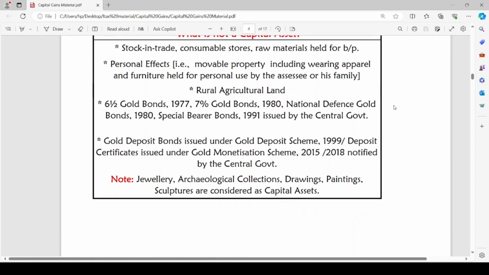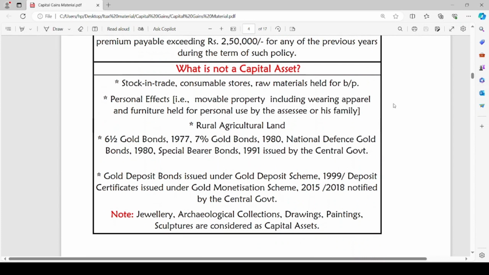What is not a capital asset? Stock in trade, consumable stores, raw material held for business or profession. These are used to trade. Stock in trade or consumable stores, raw materials, these are used in either manufacturing process or are used as part of trading in the business of the assessee. In such a case, it is not considered as a capital asset.